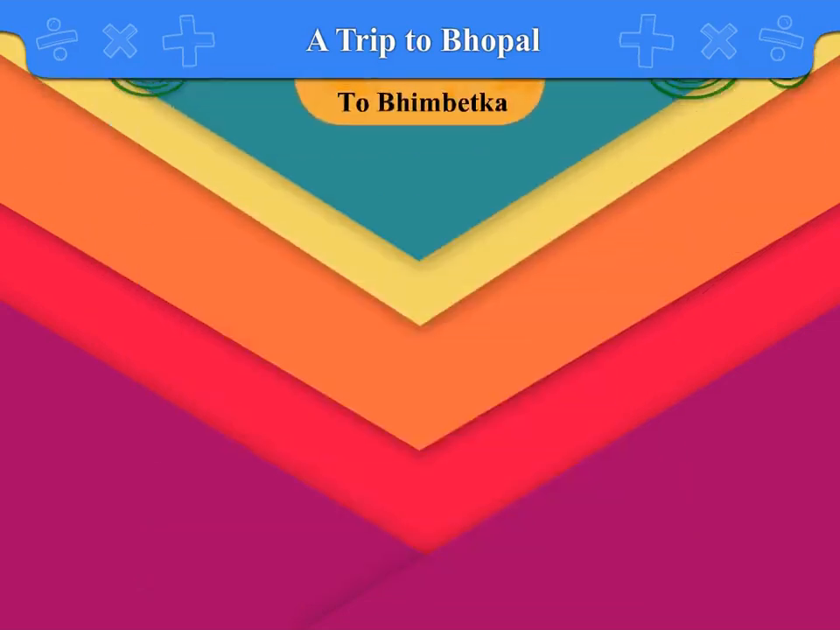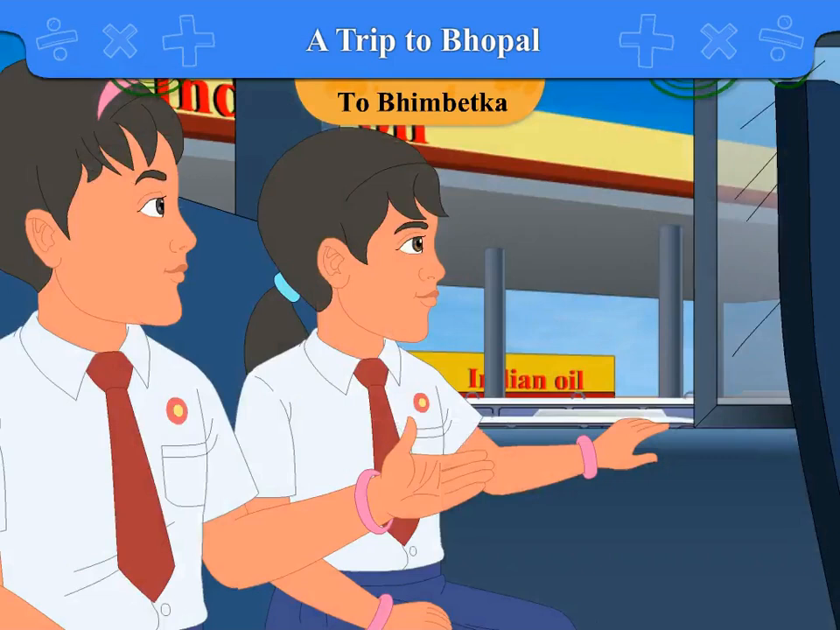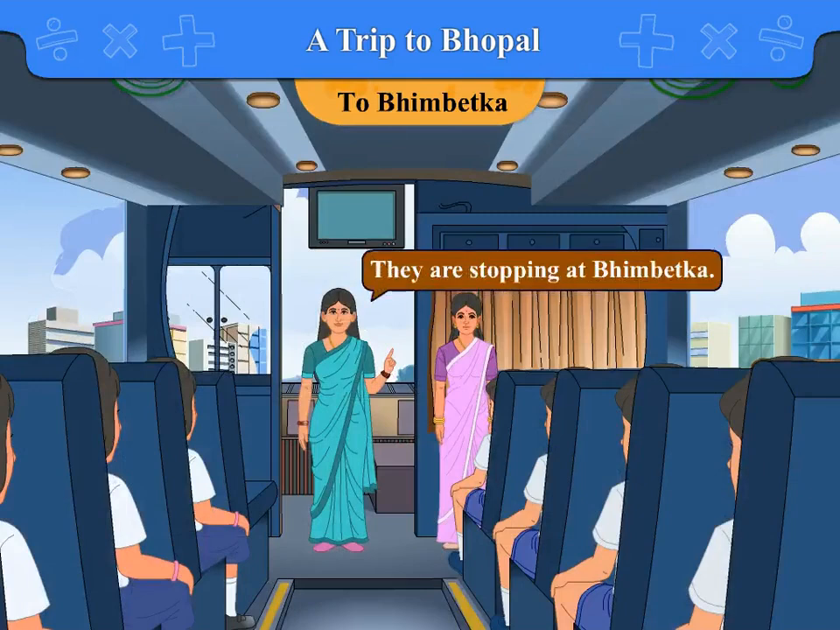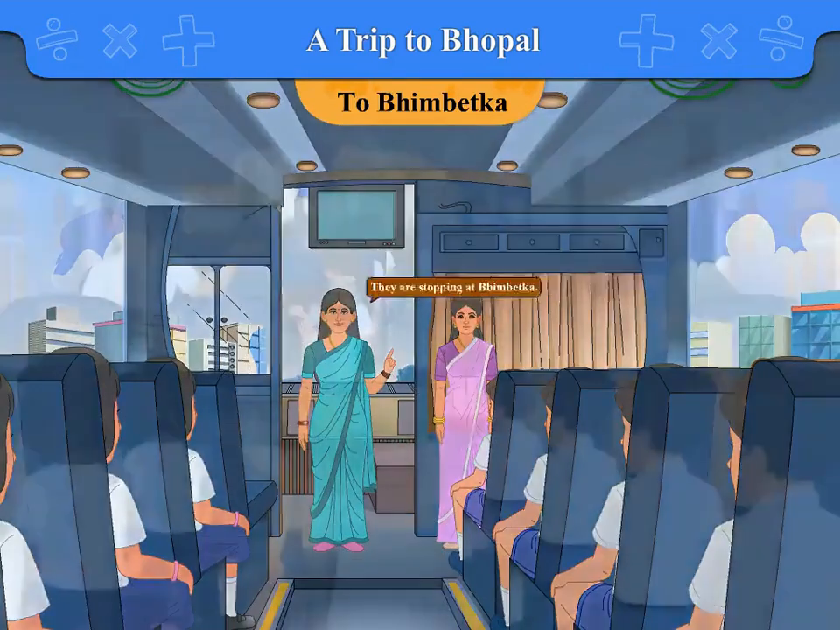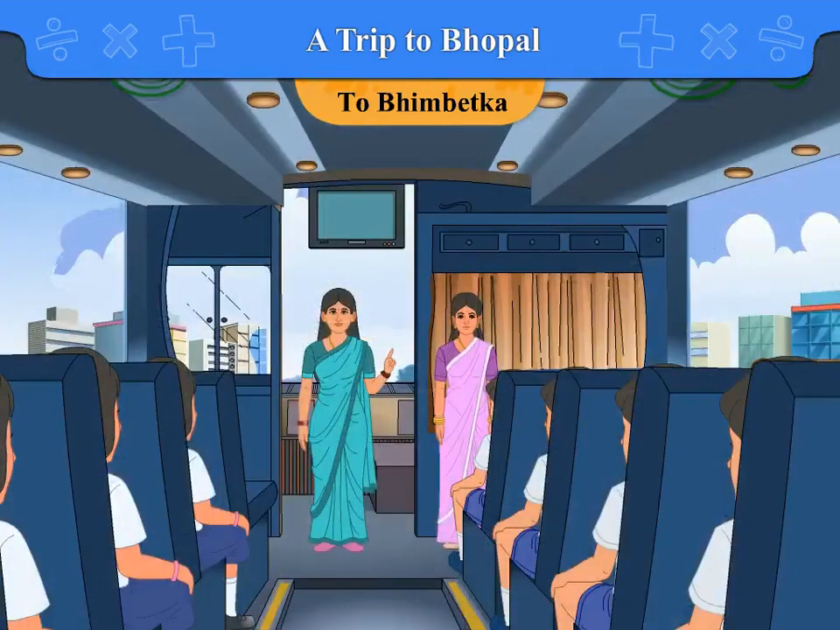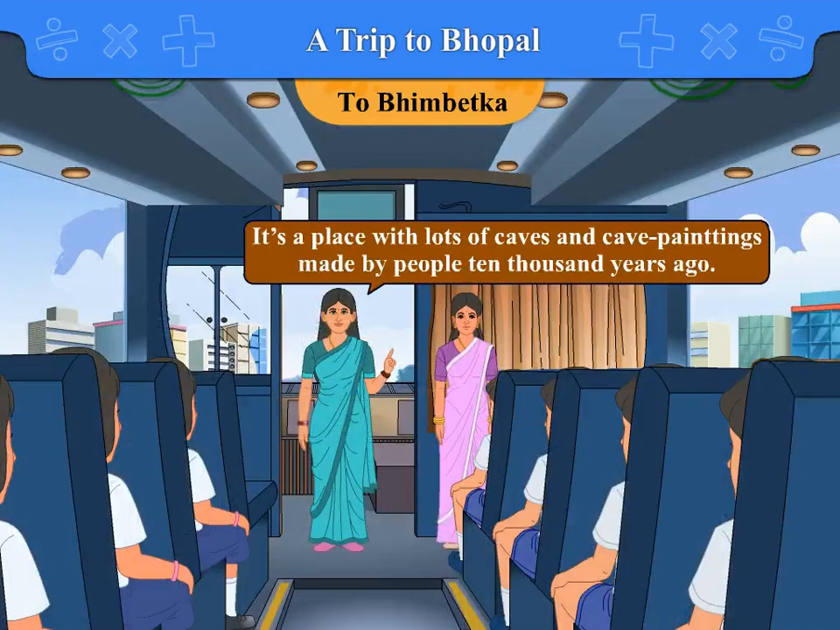To Bhimbetka. After the buses are refilled, the journey starts again. Now the children are told that they are stopping at Bhimbetka. Anjan asked, "What is Bhimbetka, Miss Rihanna?" It's a place with lots of caves and cave paintings made by people 10,000 years ago.